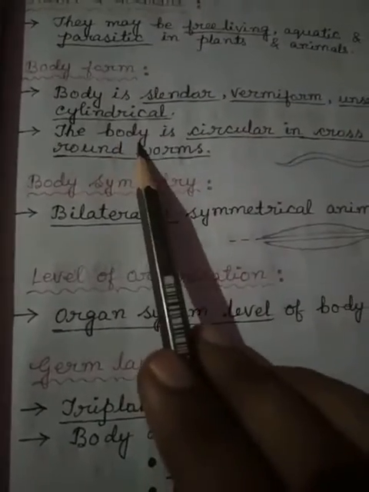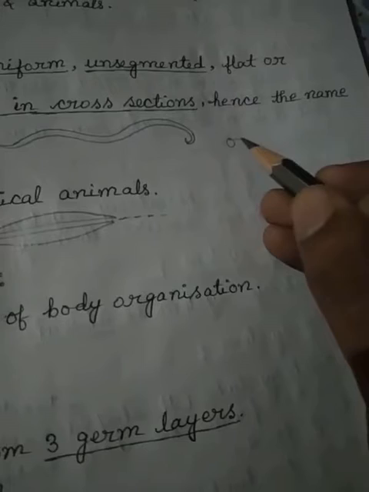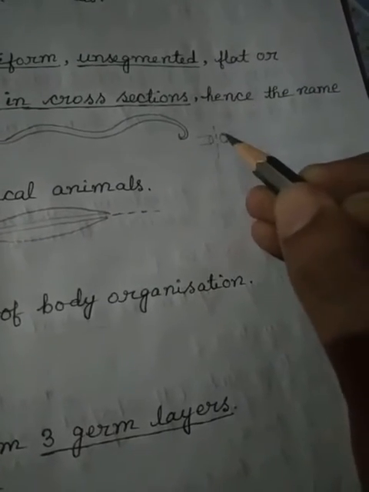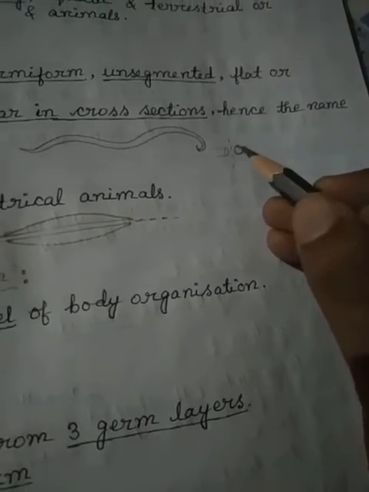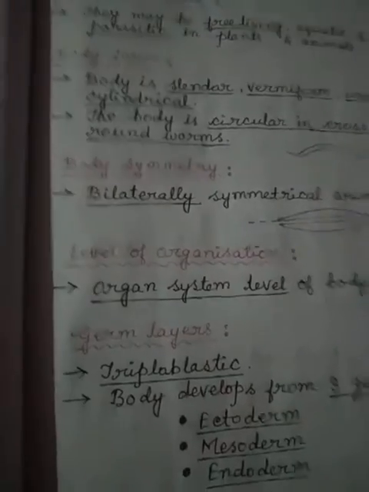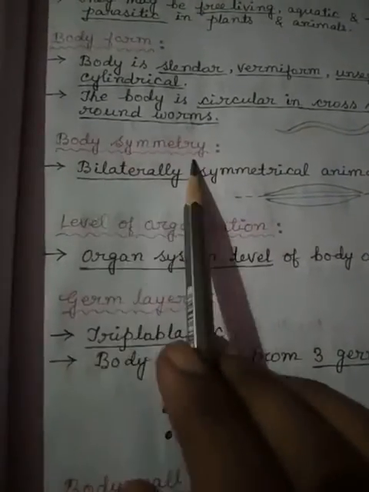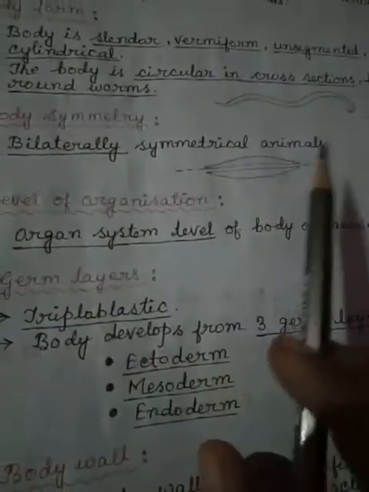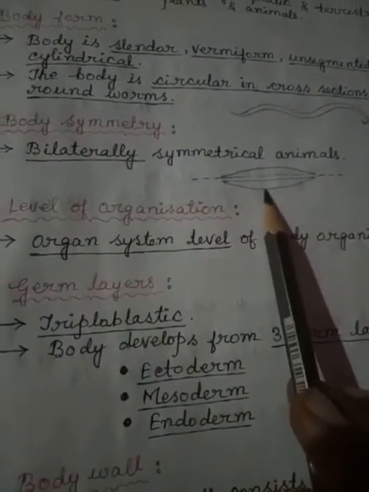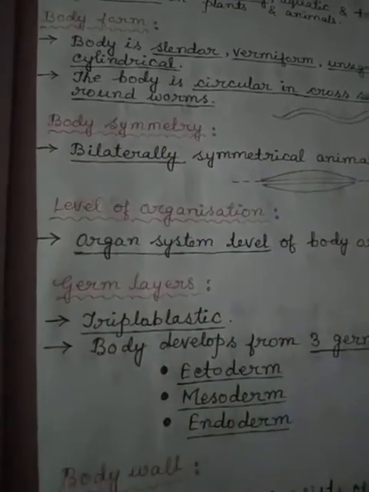The body is circular in cross section. If we cut it, rounded structures are found in cross sections. That's why it is called roundworms. Clear? Now, body symmetry. Bilaterally symmetrical body. See, one plane can divide it into two equal halves. That is why it is a bilaterally symmetrical body.